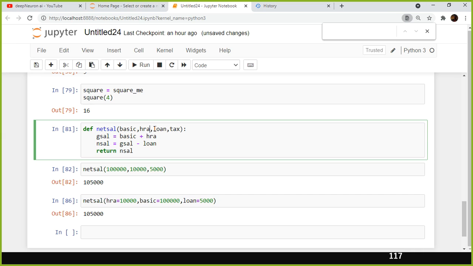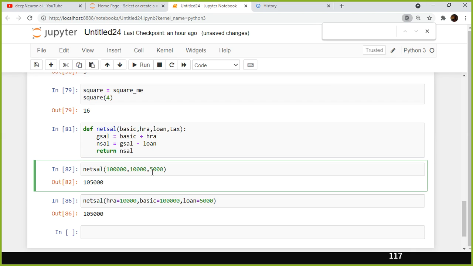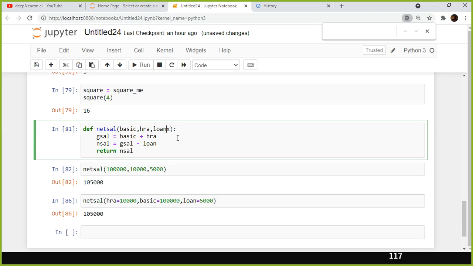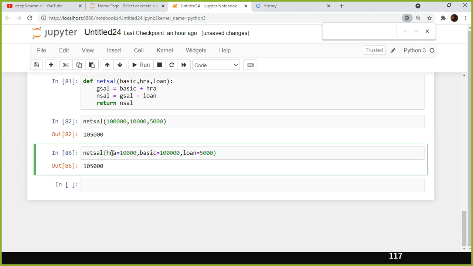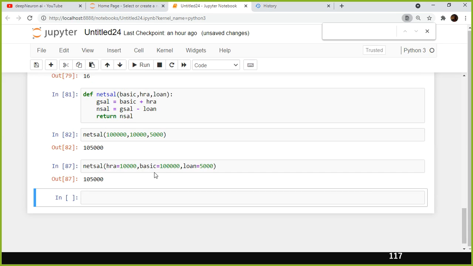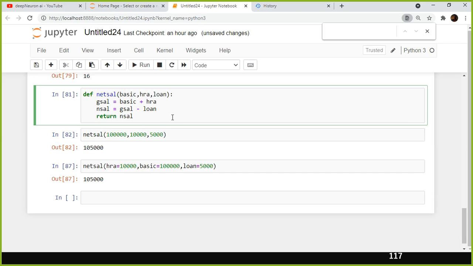If you are adding a new variable in between two variables, you need to go and check manually. It is a painful thing, and you might make mistakes. That's what I'm trying to say. Rather, when you use a meaningful name like this, you will not make mistakes. Syntactically it might be correct, but semantically it will cause problems and give wrong output if you don't use this way. But here the flexibility is you can specify it in any order also.